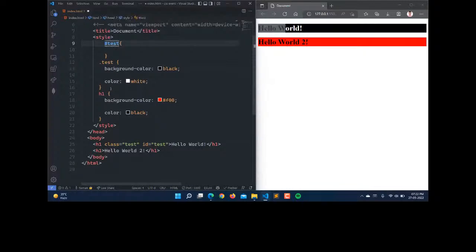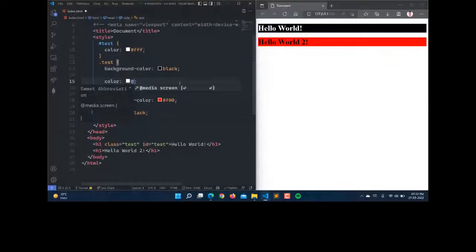So for the ID, let its color be white. I have only changed the color here. So it is just changing the color to white. Now let me change the other one to yellow here. We have the yellow color. Now you can see that we do not have the yellow color, but we have the white color. So this means that the most priority is for the ID rather than the class. And the class has more priority than the simple element name selector.